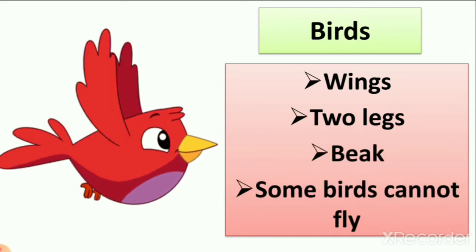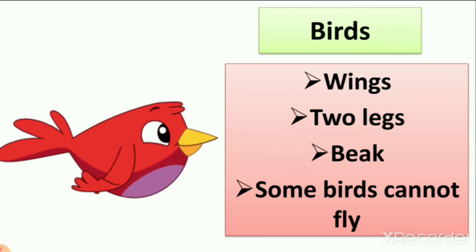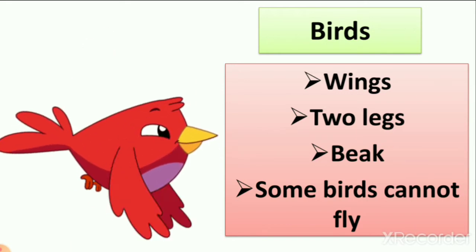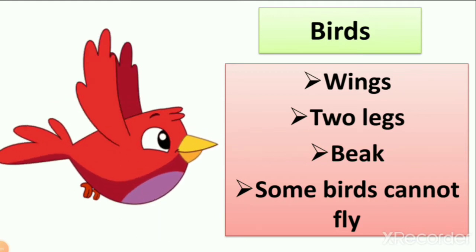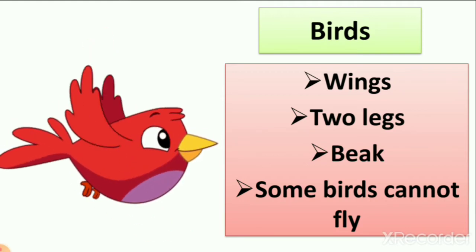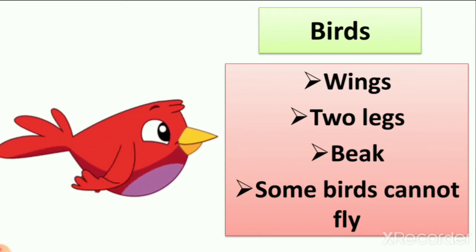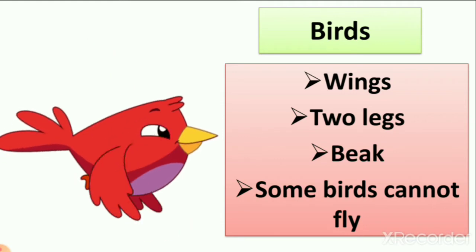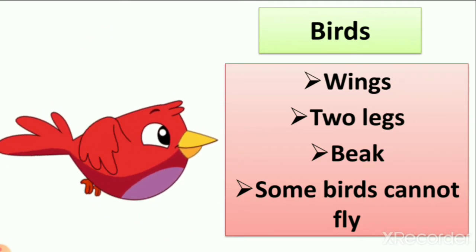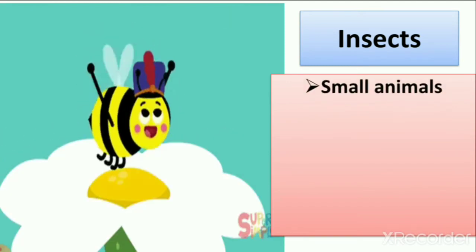Some birds cannot fly. Some birds like penguin and ostrich cannot fly. They have wings, they have two legs, but they cannot fly. All these things we learned in lesson number 5. We also learned that birds have no teeth, they eat with the beak. Before we learned about birds, we only knew that birds have wings to fly. But in lesson number 5, we learned that some birds live on ice like penguin and others.